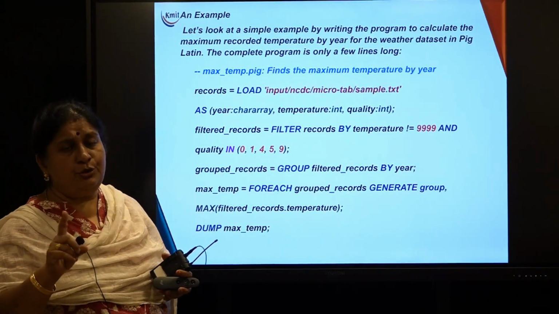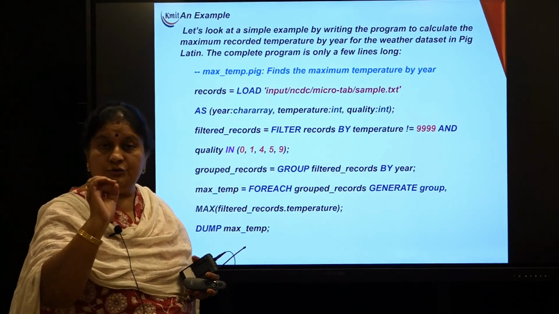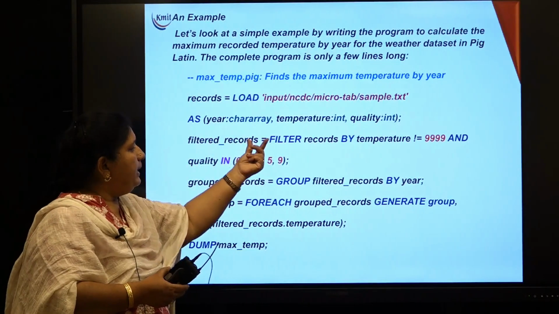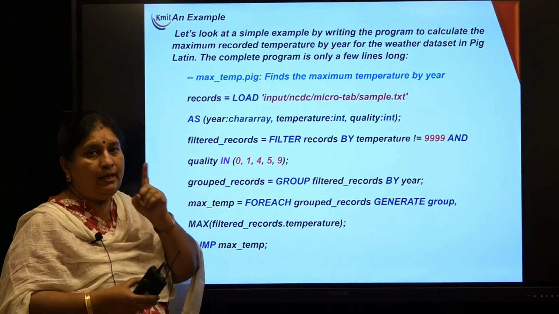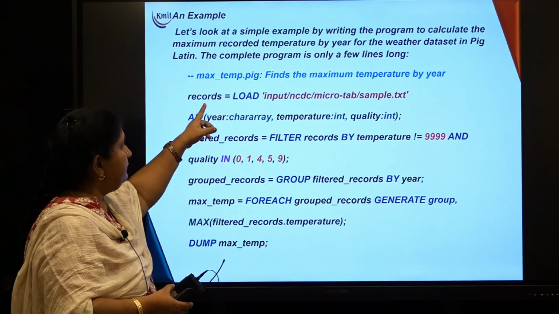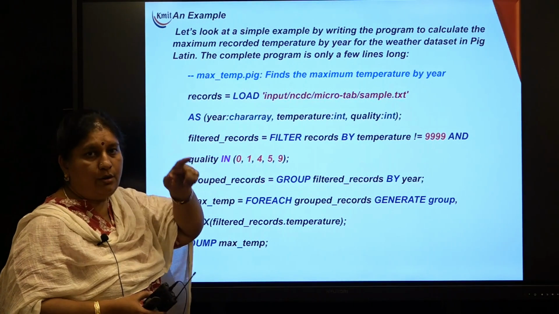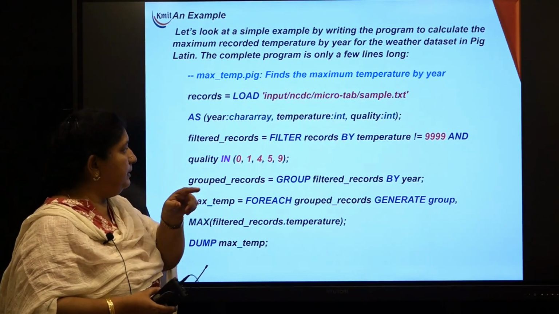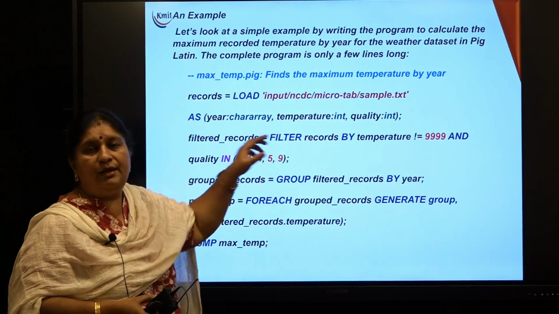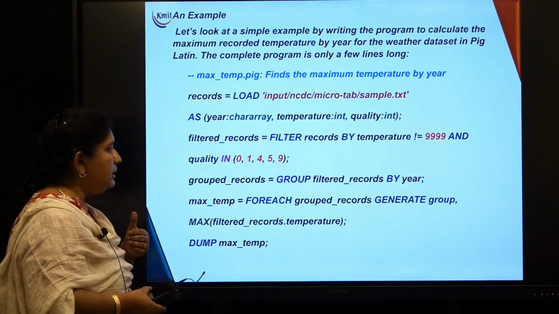I will also show you the differences between Pig and SQL, but for the time being, understand that the output of every operator in Pig will be a relation, which is a collection of tuples. Now records will be a relation which is a collection of various tuples or rows, just like a SQL table, with how many fields? Here I have specified 3. So in every row I will have 3 attributes, 3 fields, right?